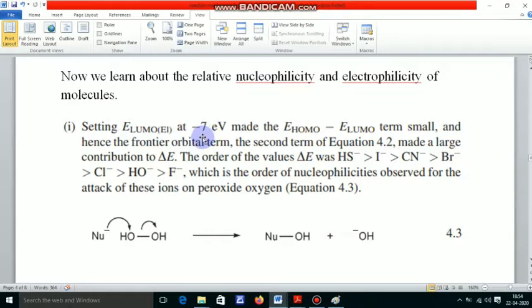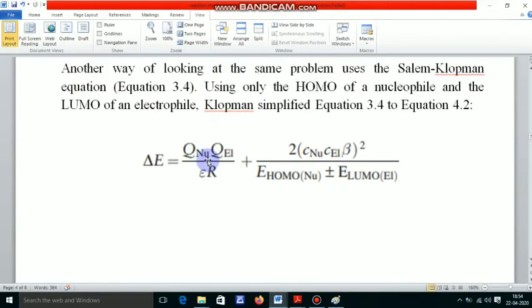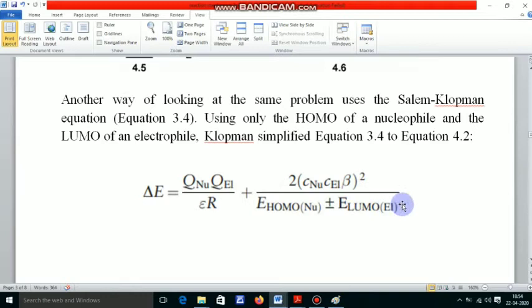is 7 electron volt. When we put this value in this equation, then the value of this term is negative. But here we consider the symmetric interaction: the plus sign indicates the interaction between the occupied orbital and the unoccupied molecular orbital in a symmetrical nature, and the negative sign indicates an interaction between the occupied molecular orbital and the unoccupied molecular orbital in an unsymmetrical nature.